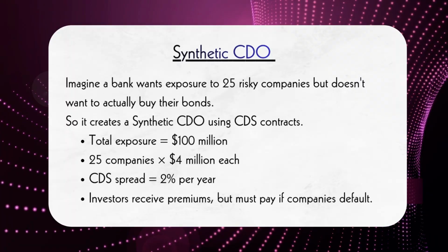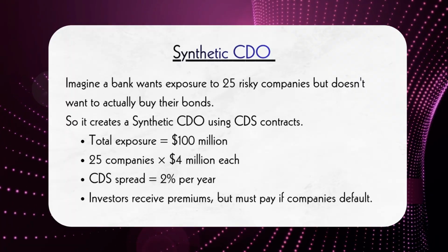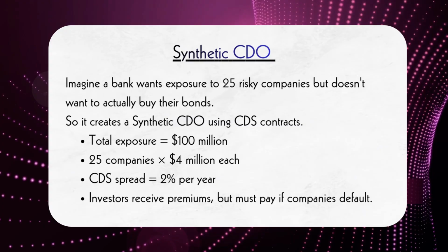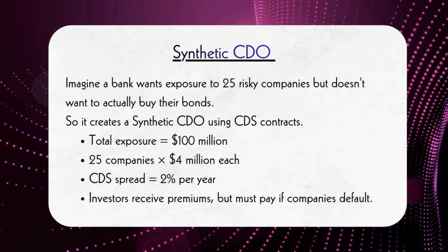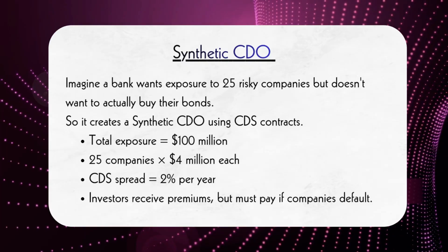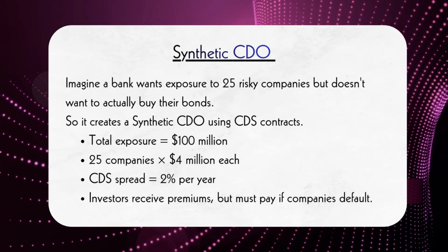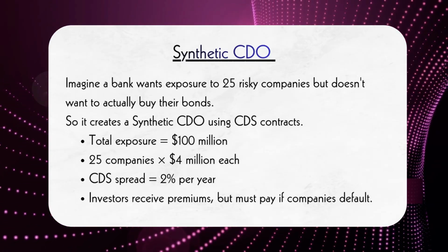Imagine a large bank wants exposure to the credit risk of 25 companies, but it does not want to actually buy their bonds. Instead, it creates something called a synthetic CDO. Let's understand this with the example given in the theory. Consider a $100 million synthetic CDO.